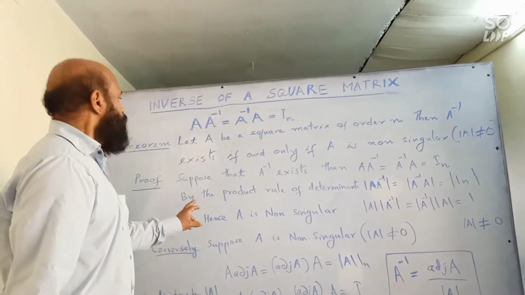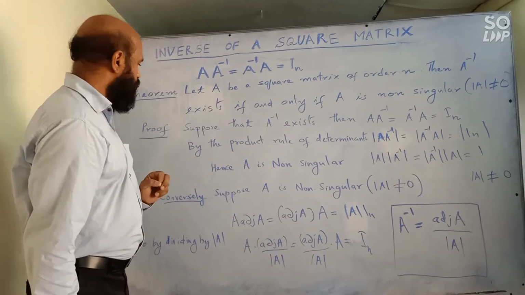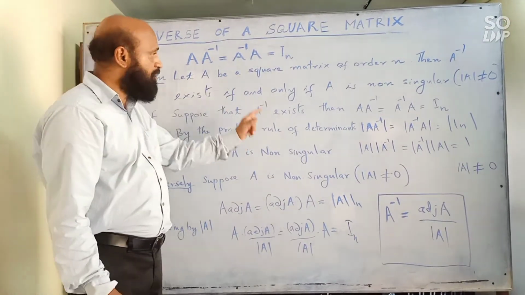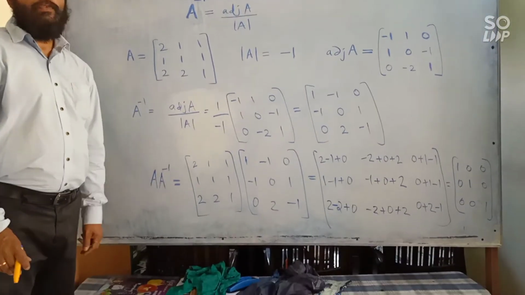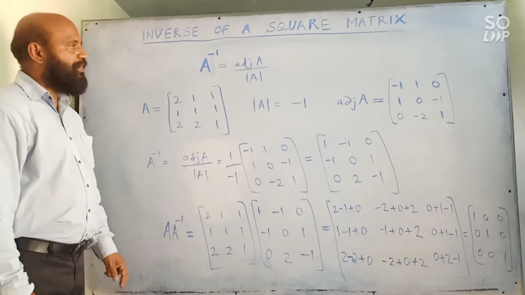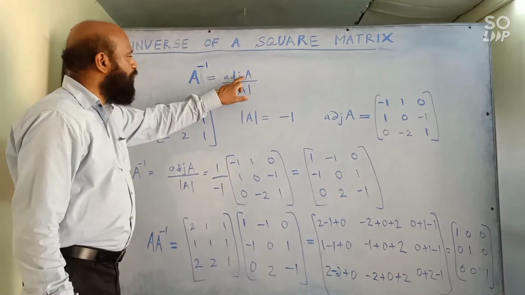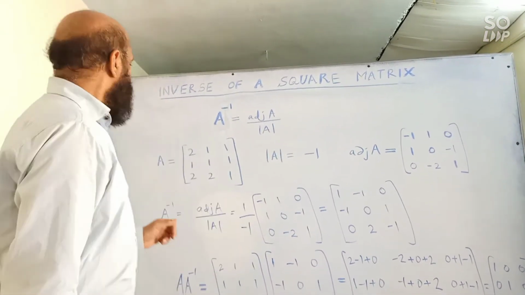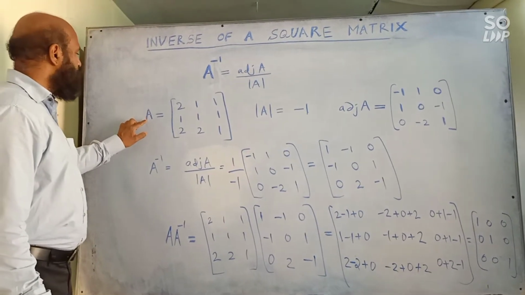Now we have proved this theorem. If A is non-singular, inverse exists. If inverse is existing, A will be non-singular. Now we know the formula for finding the inverse of a matrix. A inverse is equal to adjoint A divided by determinant of A. Now let us see how to find the inverse of a matrix.